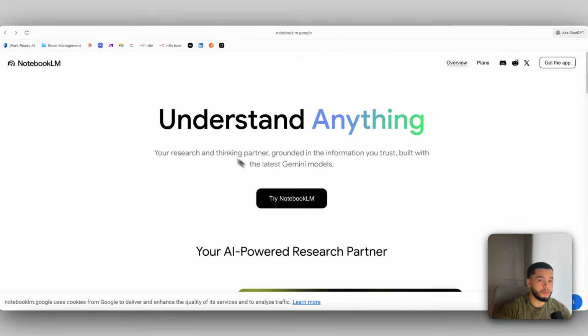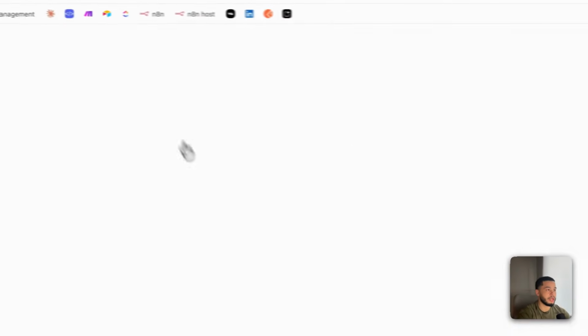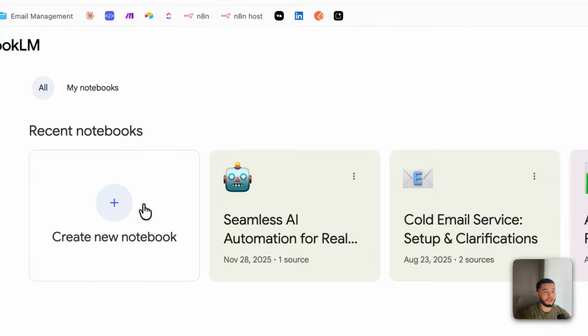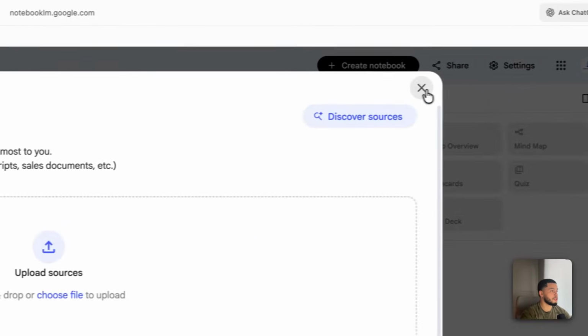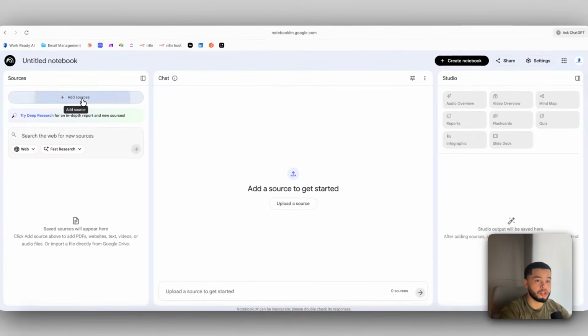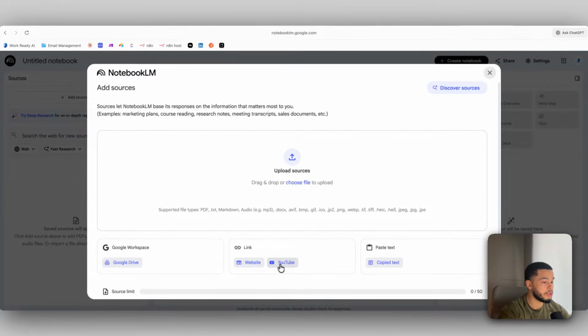videos. So to do that, we're going to come over here to an app called NotebookLM. Click in here and try NotebookLM. And NotebookLM is going to allow you to do a bunch of stuff. So for example, in here we can import sources. So over here we can put in a YouTube channel, we can put in a website, we can put in a Google Workspace, or we can just paste in some text.